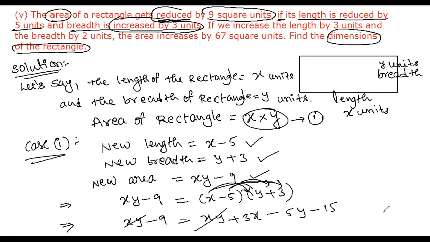Now the equation: 3x minus 5y minus 15, and minus 9 transferred becomes plus 9. So 3x minus 5y minus 15 plus 9 is equal to 0. Simplifying, 3x minus 5y minus 6 is equal to 0. This is equation 1.